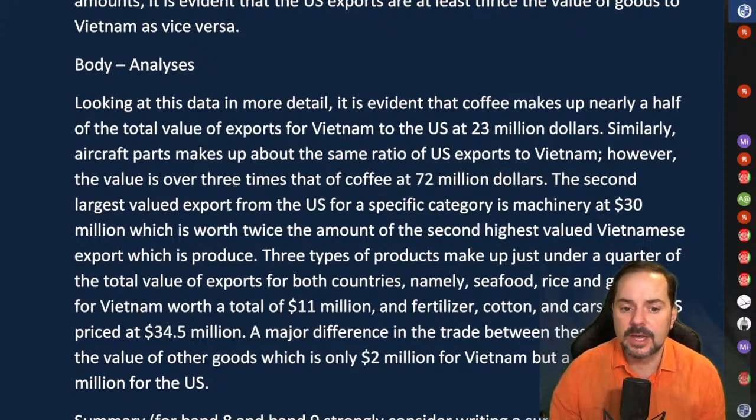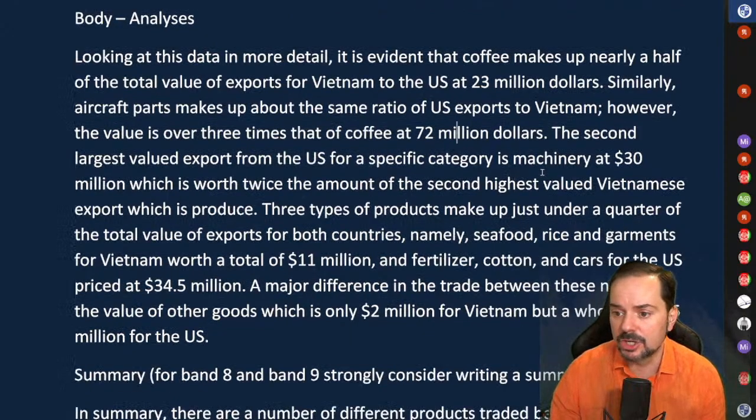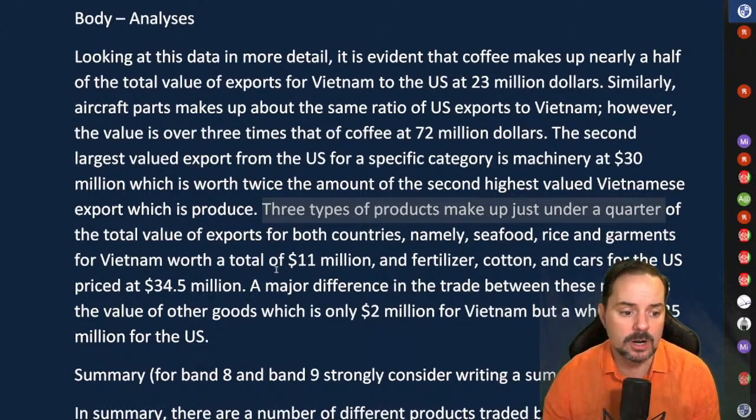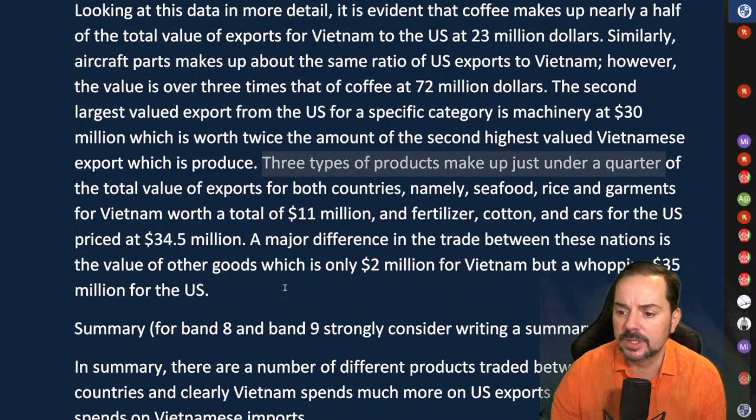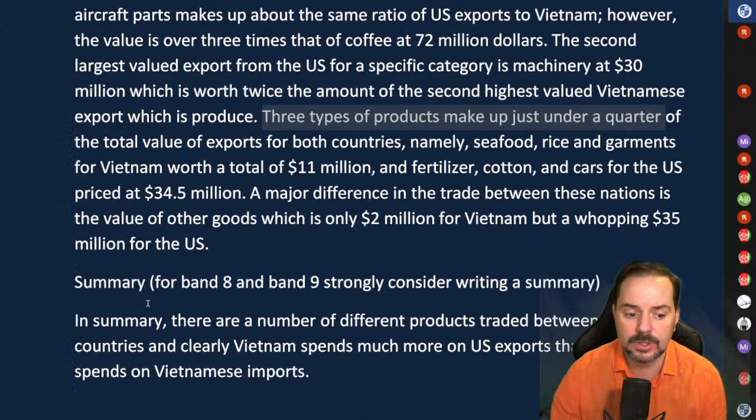The second largest value export from the U.S. for a specific category is machinery at $30 million, which is worth twice the amount of the second highest valued Vietnamese export, which is produce. 3 types of products make up just under a quarter of the total value of exports for both countries, namely seafood, rice, and garments for Vietnam, worth a total of $11 million, and fertilizer, cotton, and cars for the U.S. priced at $34 million. A major difference in the trade between these nations is the value of other goods, which is only $2 million for Vietnam, but a whopping $35 million for the U.S.